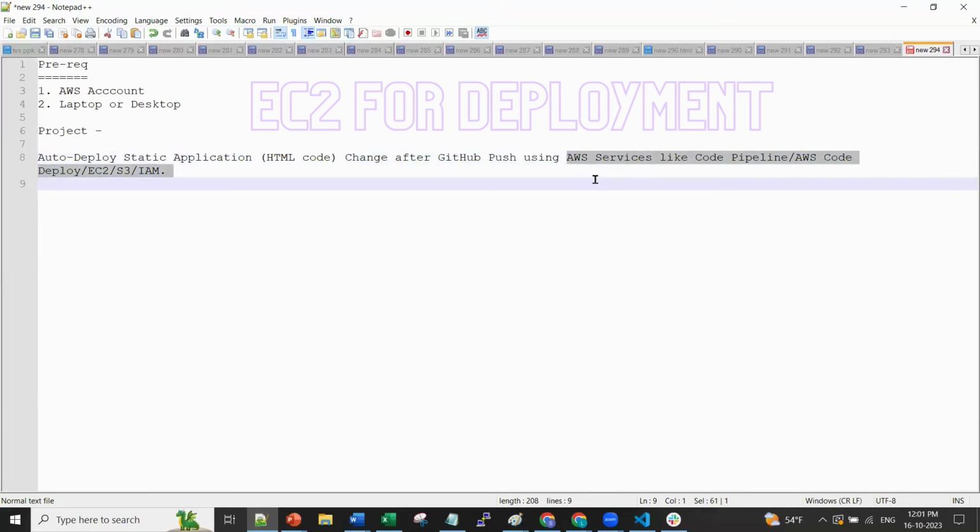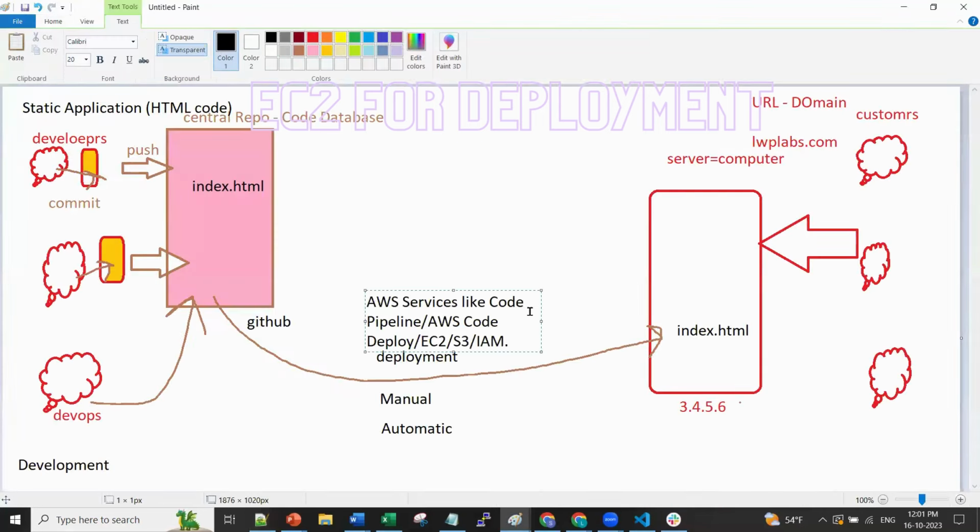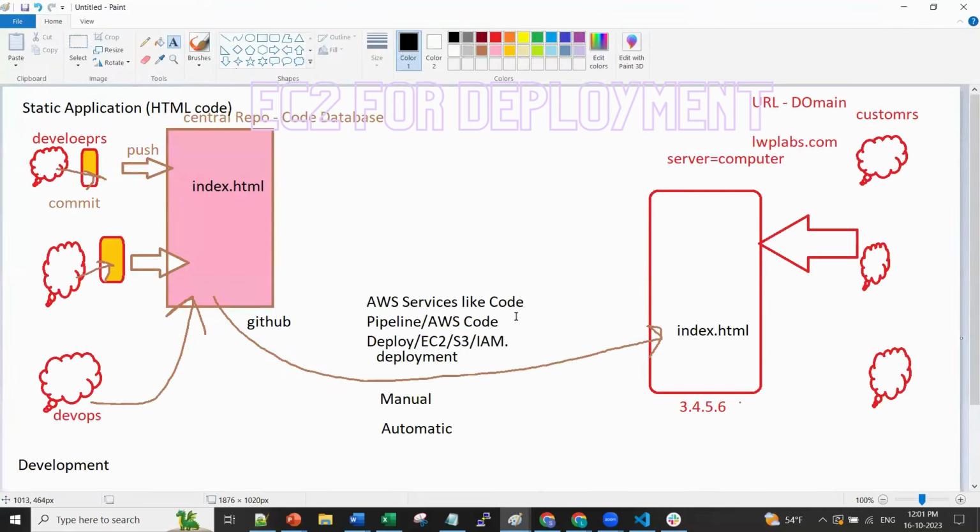There will be some services which we'll be using, like CodePipeline, CodeDeploy, EC2, S3, IAM, and all those services. Our DevOps team will do automatic deployment.